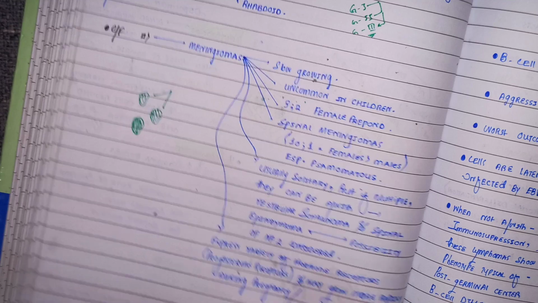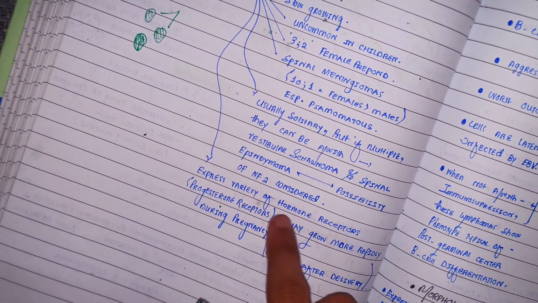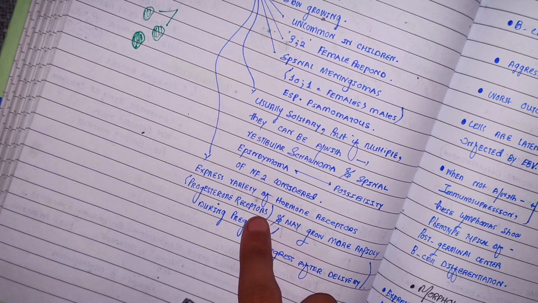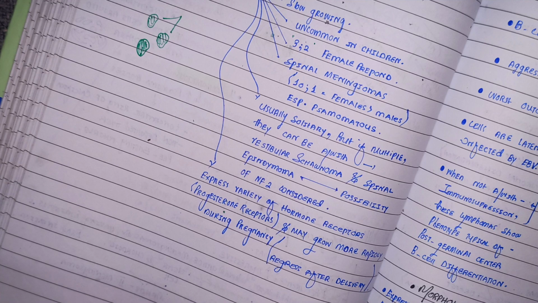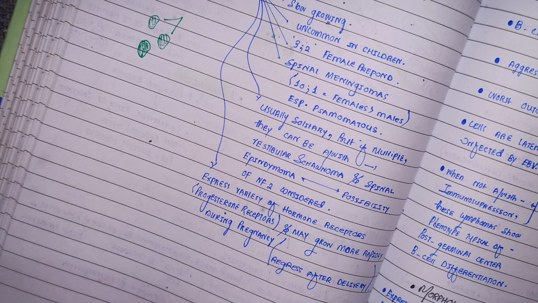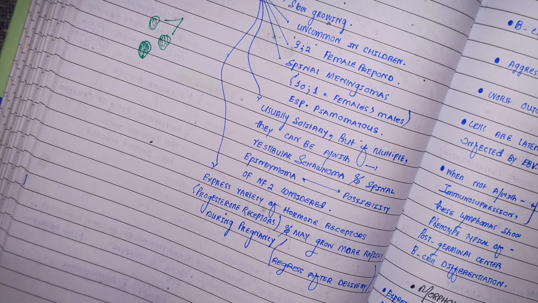And a very interesting thing about the meningioma that will help you diagnose this tumor is the expression of the variety of the hormone receptors, especially the progesterone receptors. Meningioma progesterone के receptors को express करता है. Can anything be more beautiful than this thing? Currently, this is very interesting. There is a tumor called meningioma, and it shows on its surface the progesterone receptors. How easy it is to remember, to keep it in your mind for lifelong, right?